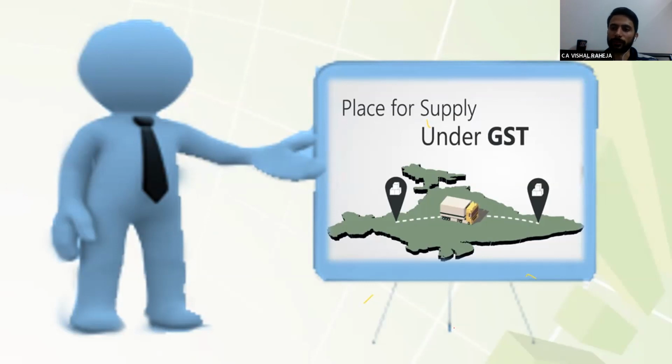If it would be an export, there are certain conditions, and one of the conditions is that the place of supply must be outside India. So we have to see beyond that. Place of supply will not only help to determine whether CGST and SGST or IGST would be charged, it will help us determine whether our supply is an export or not. Okay, clear?